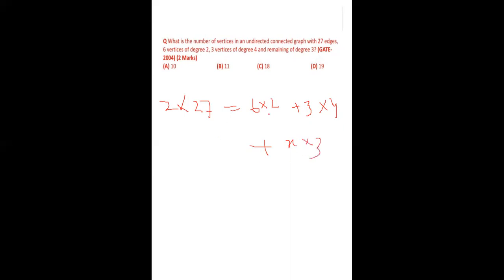Then calculate x. 27 into 2 is 54. 54 equals 12 plus 12, 24, plus 3x. 54 minus 24 is 30. 30 equals 3x, then x equals 10. So 10 is the correct answer.